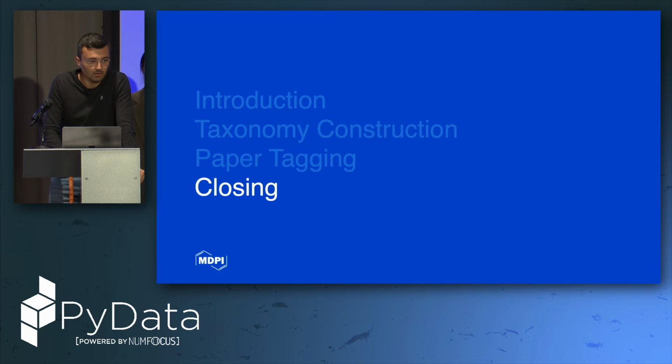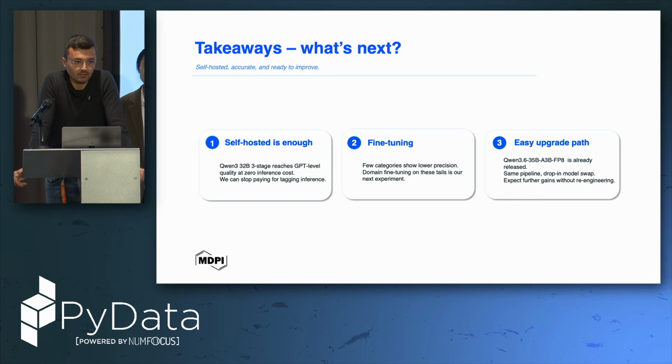And just to close our takeaways, what's next? We found out that for our task, self-hosted can be enough. Qwen reached results that we think are quite impressive at the moment. Of course, we can fine-tune because we saw that a few categories show lower precision and lower metrics, so we have room for improvements. And since it has been released not a long time ago, Qwen 3.6, which is a mixture of experts model, we found out that especially the time has been collapsed a lot and the quality has improved a bit. So with the same pipeline, we can drop in the model swap.